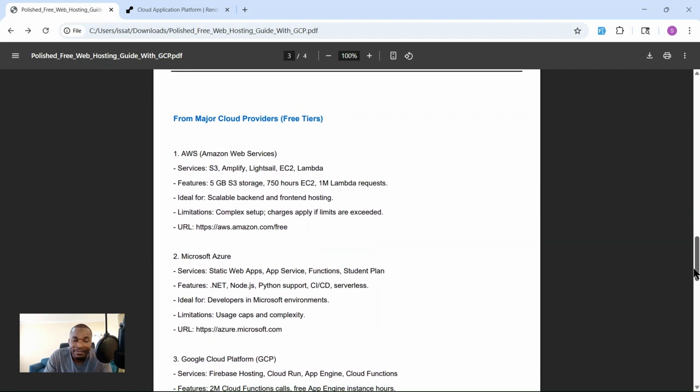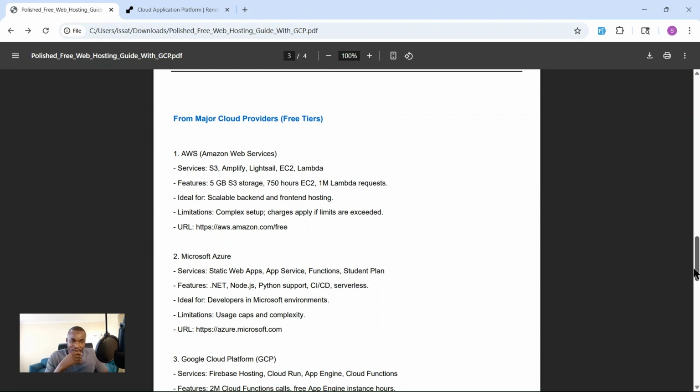So let's start with Amazon. For Amazon, you can get free tiers. I think it used to be even a year. You can get credit to use for 1 year.